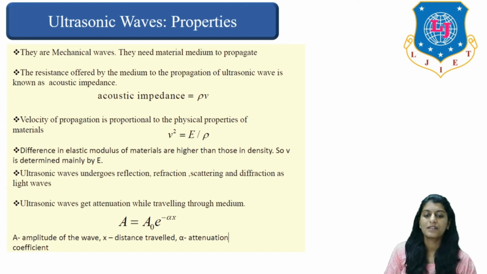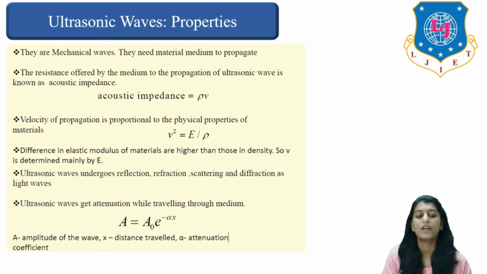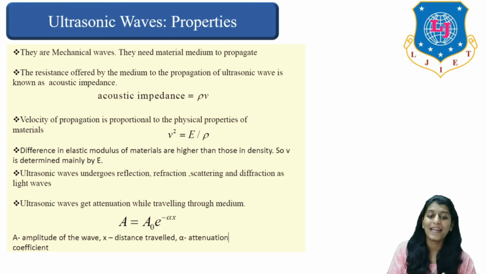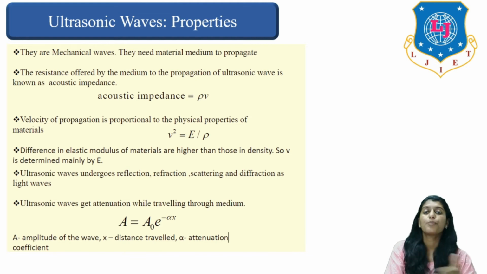Then comes the second property: the resistance offered by the medium to propagation of ultrasonic wave is known as acoustic impedance, right? So acoustic impedance is nothing but the resistance provided by that particular material medium during propagation of ultrasonic waves.